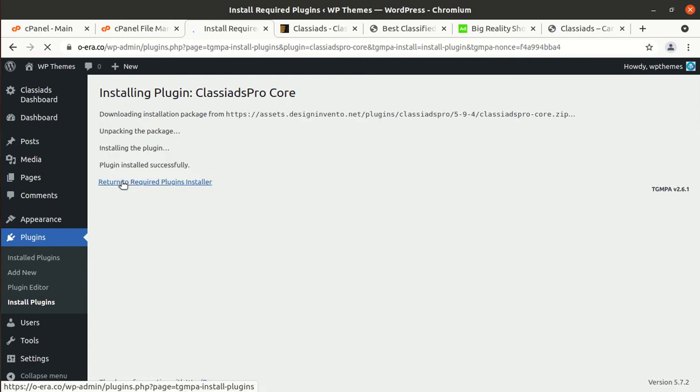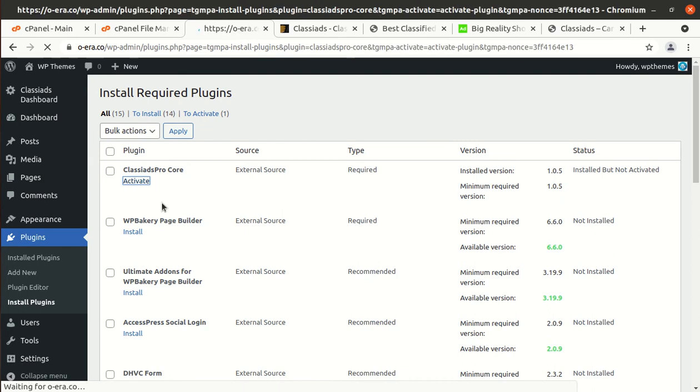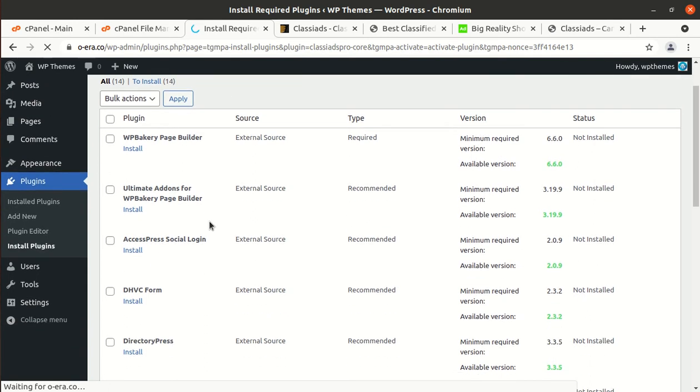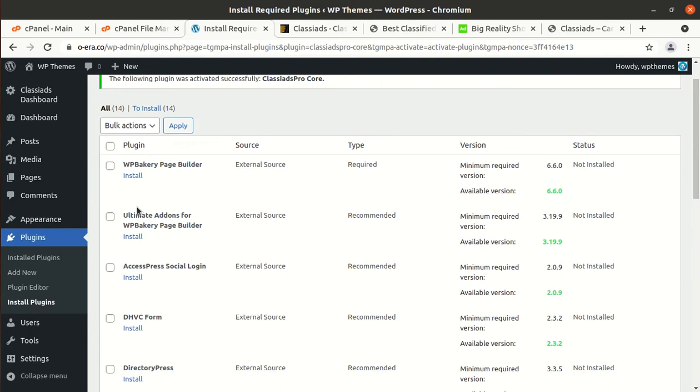And it has been successfully installed. We are going back to the required plugin installer and activating the Classy Ads Pro Core plugin, and now this plugin is also activated.